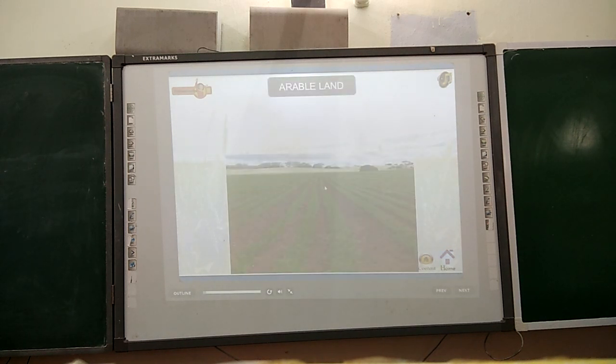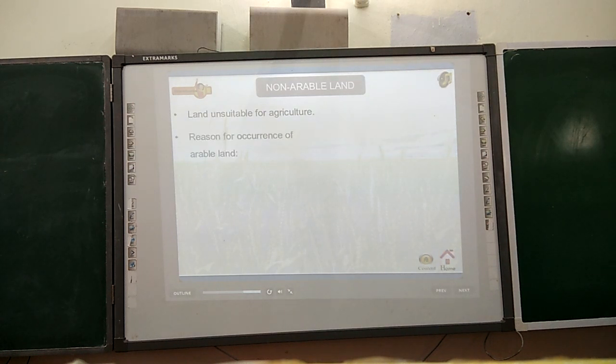Arable land. Arable land is the land that can be used for agriculture. The term is derived from the Latin word ara, meaning to plow. Non-arable land is the land unsuitable for agriculture.